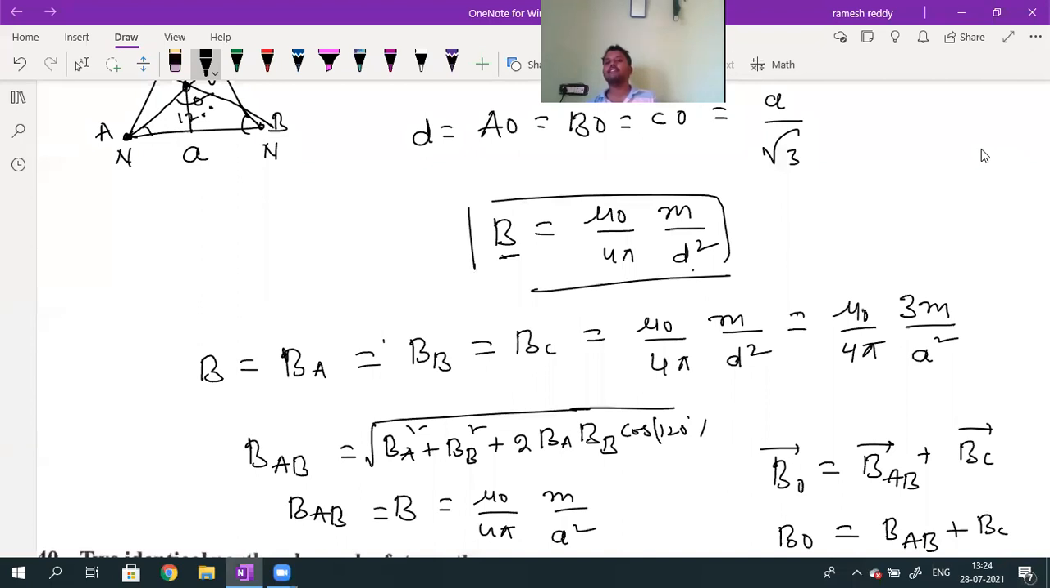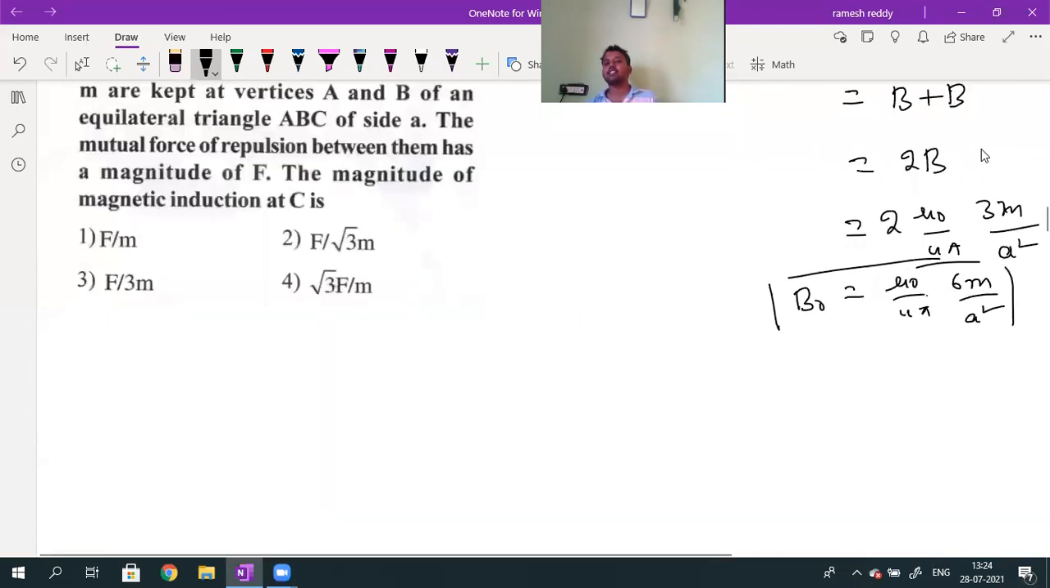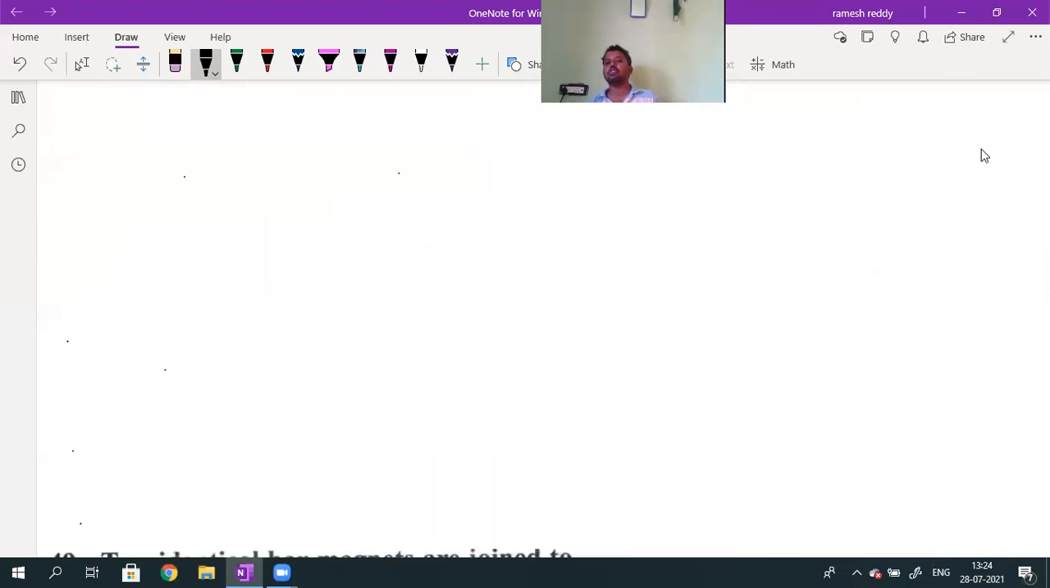Someone is asking how it will come a by root 3 for an equilateral triangle. Correct. Equilateral triangle is there, and this is the distance I want to calculate. If I call the side a, this angle value will be equal to 30 degrees. The centroid will divide the median in the ratio 2:1. And this distance value will be equal to a by 2.